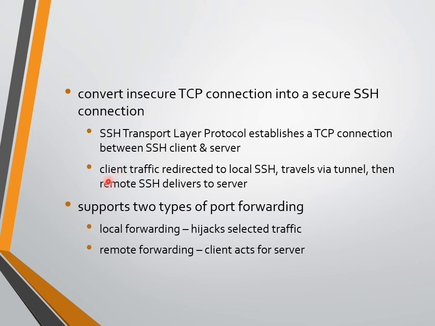Client traffic is redirected to the local SSH first. If we are using TCP directly, it is directed to the TCP, but when we are using SSH, traffic is redirected from the SSH, travels via the tunnel, then the remote SSH delivers it to the server. It supports two types of port forwarding: local forwarding, where it hijacks selected traffic, and remote forwarding, where the client acts as a server.